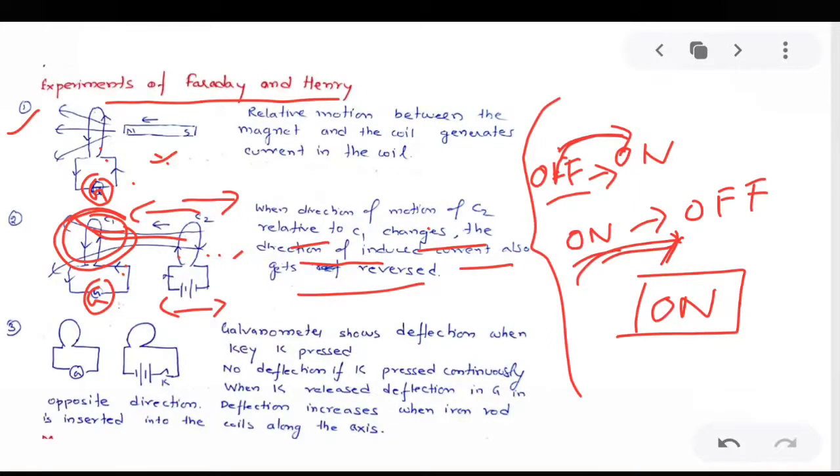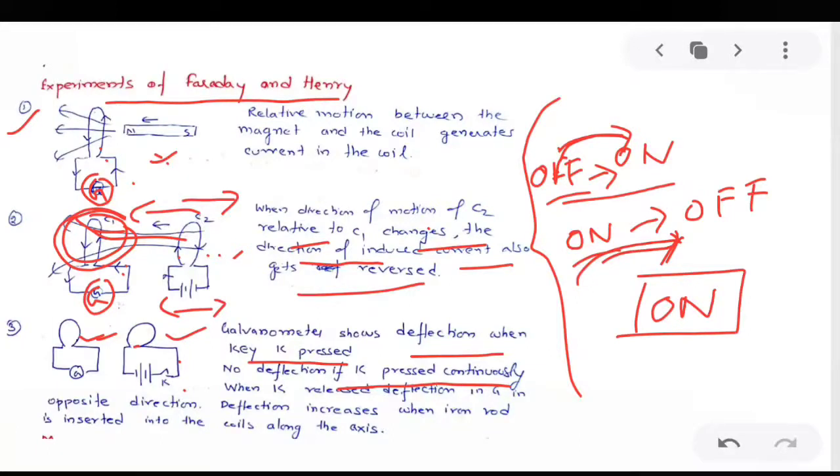The galvanometer shows deflection when the key is pressed, that is from the off state to the on state. No deflection if the key is pressed continuously. That means if a constant current is flowing in this coil, there is no deflection here, no induced EMF.